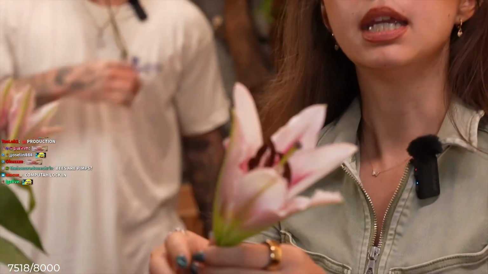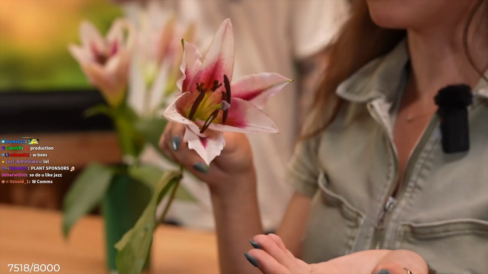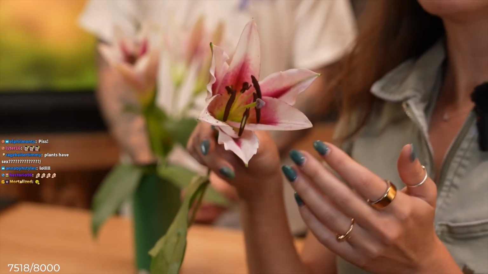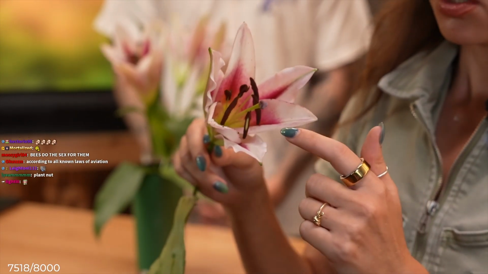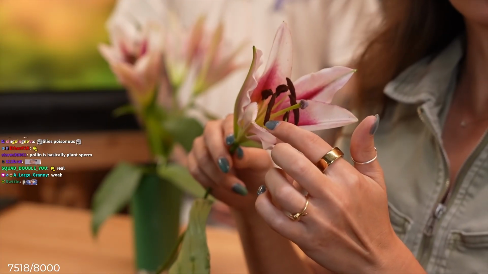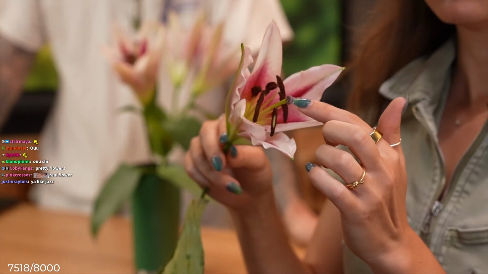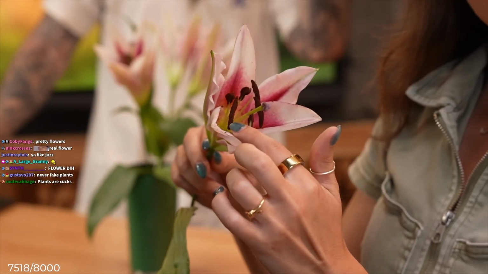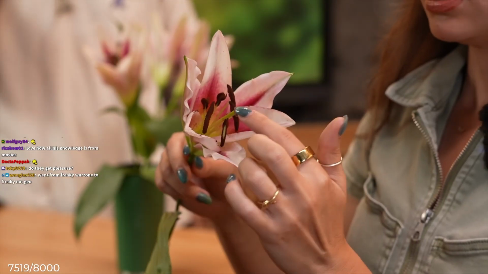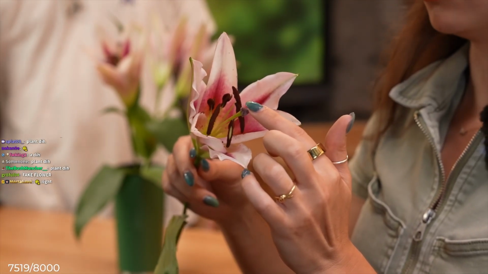So let me show you guys something. This is a flower. This is a real flower, right? And there are reproductive parts on this flower. These, the brown things, are called anthers, okay? And this is called a stamen. These anthers, the brown part, are the male reproductive parts. And this is the female reproductive part of the flower. So the flowers have both male and female parts. There's pollen on the male part, and this collects pollen to make more flowers.